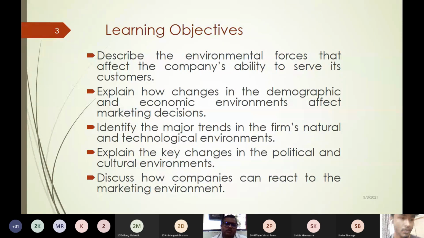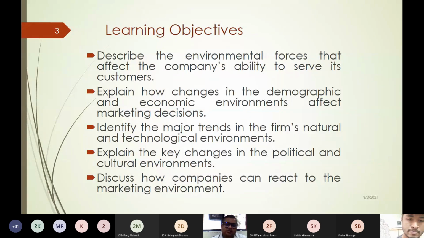These are the learning objectives of unit 2. One by one, we are going to understand what these learning objectives are. The first learning objective is to describe the environmental forces that affect the company's ability to serve its customers. So here we are going to understand which are the environmental forces that affect the company's overall nature of serving its customer or the company's overall potential of making any particular offer in the market.